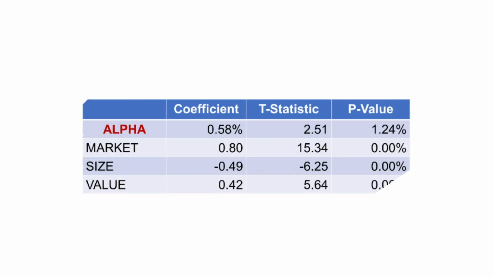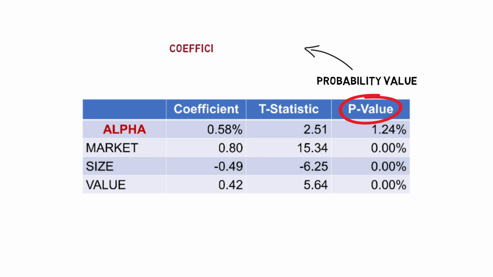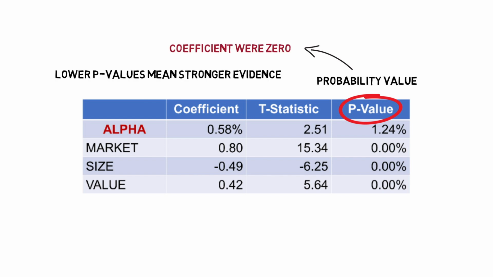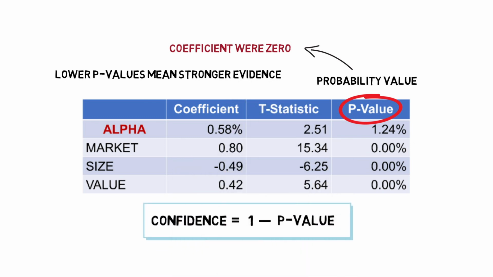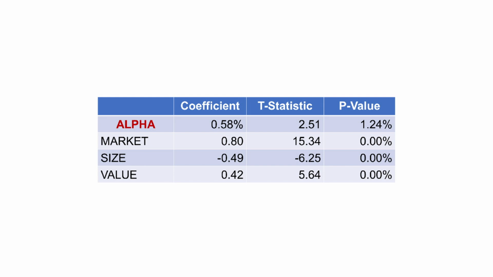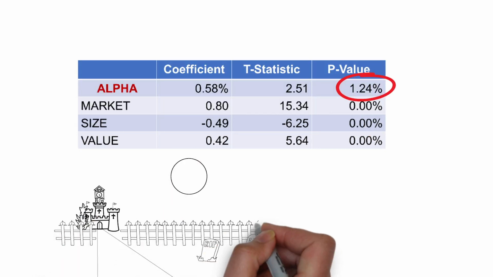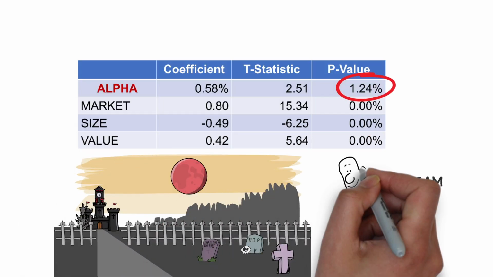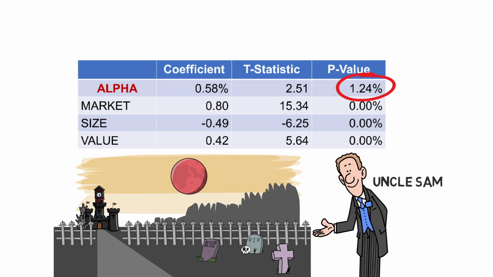Let's add something new to the discussion. The p-value, or probability value, tells us how likely it is that a result this extreme could happen if the true coefficient were 0. Lower p-values mean stronger evidence. Roughly speaking, confidence equals 1 minus the p-value. So, Buffett's alpha, with a p-value of 1.24%, is, at a minimum, statistically significant at the 95% confidence threshold, about as close to certainty as you'll get, short of death and taxes.